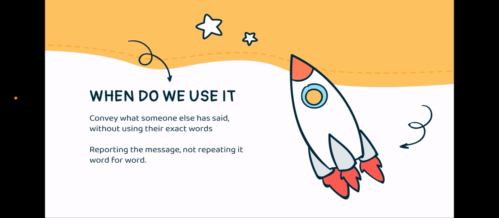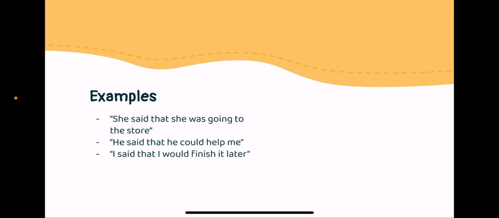Let's see some examples. The first example is, she said that she was going to the store. This is the reported form. The direct form would be, I am going to the store, she said. The next example is, he said that he could help me. The direct form would be, I can help you, he said. The last one is, I said that I would finish it later. The direct form of it is, I will finish it later.